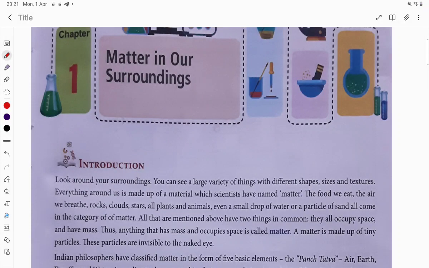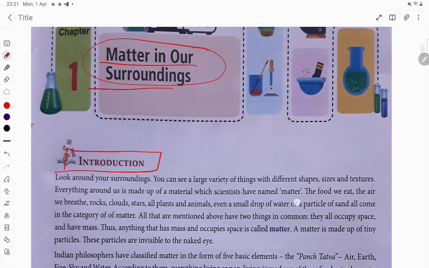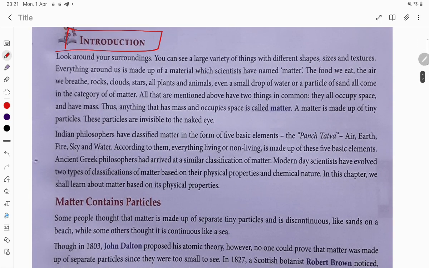Hi students, let's try to understand matter in our surrounding. This is the topic we are going to learn. So first of all, we are going to do the introduction: the meaning of matter in our surrounding.